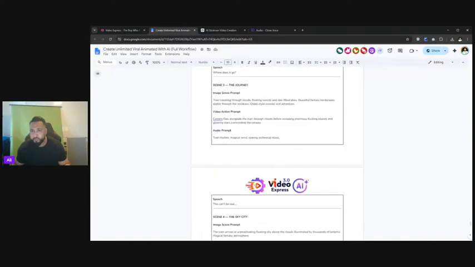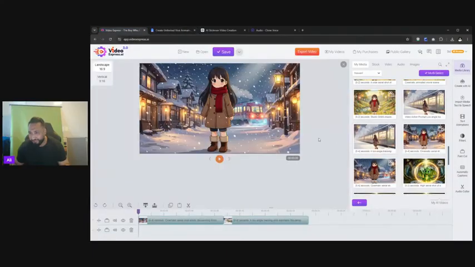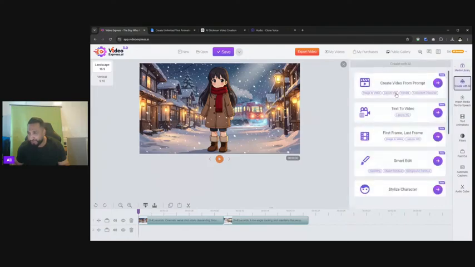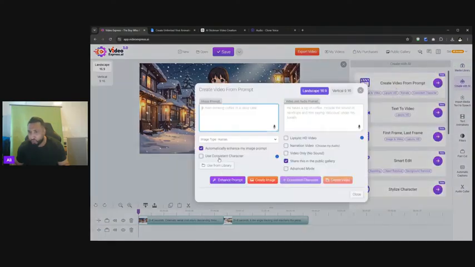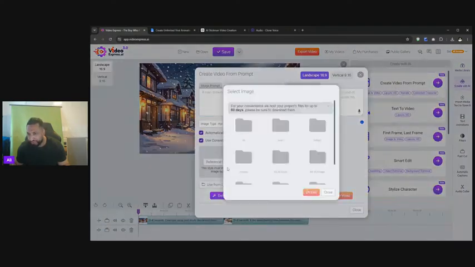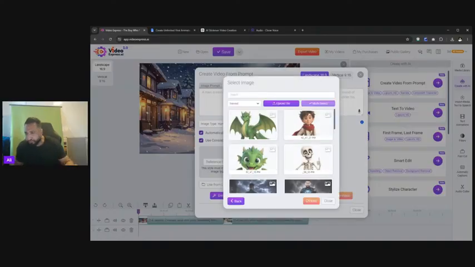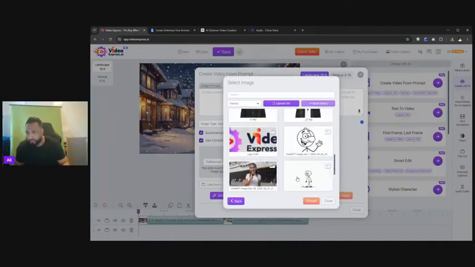I want to show you this. So we got the journey. The train is traveling through the clouds. It's going to be the same process. We have our character. We come to create with AI, create video from prompt. I go to use consistent character. I select reference photo. So at this stage, you'll have your reference photo, and we're looking for the female.